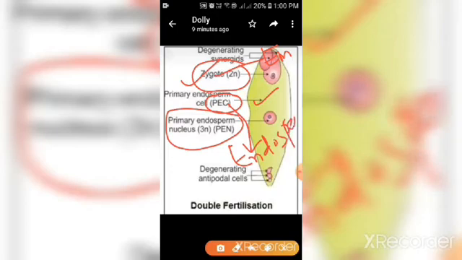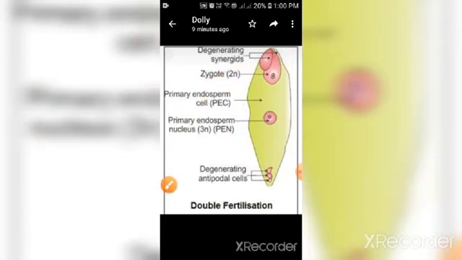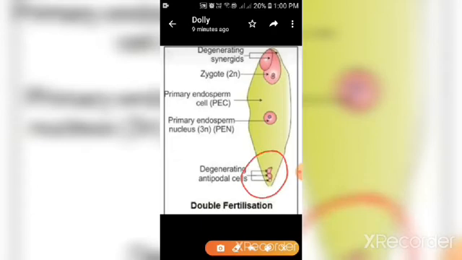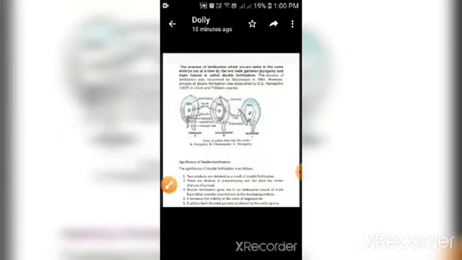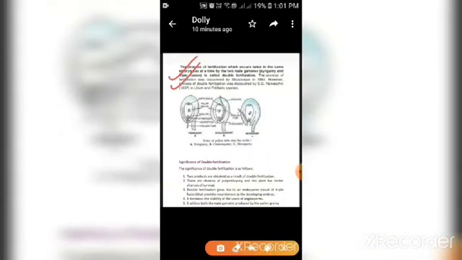So in double fertilization, 2 events they are occurring simultaneously. One is the syngamy and other is the triple fusion. और बाकी हम देख रहे हैं कि antipodals जो हैं वो भी degenerate कर गए हैं, synergids जो हैं they will also degenerate to provide the nourishment. Now, so here it is written the definition of double fertilization: the process of fertilization which occurs twice in the same embryo sac at a time by the 2 male gametes is called double fertilization.